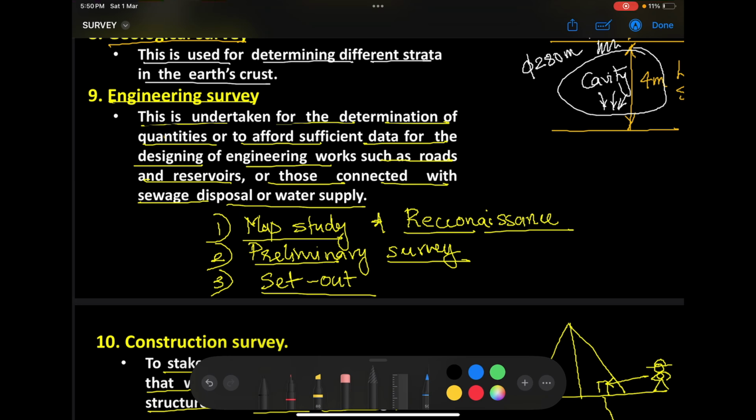But if the ground is undulated, if the ground is sloping, then I have to go with leveling because level differences need to be calculated. If the ground is flat but there are so many details present there, then chain surveying is ruled out. I may have to go with compass survey. So to make this decision, the surveyor actually needs to be on the field and do inspection. That is what we call reconnaissance.